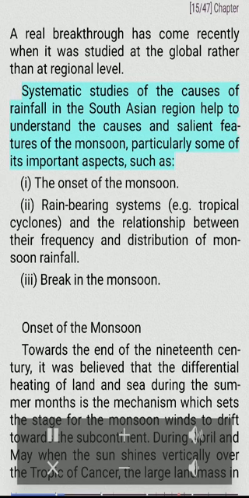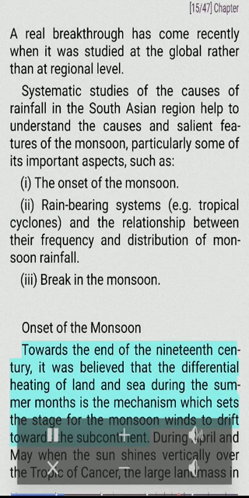Systematic studies of the causes of rainfall in the South Asian region help to understand the causes and salient features of the monsoon, particularly some of its important aspects, such as: i. The onset of the monsoon. ii. Rain-bearing systems, e.g. tropical cyclones, between their frequency and distribution of monsoon rainfall. iii. Break in the monsoon.